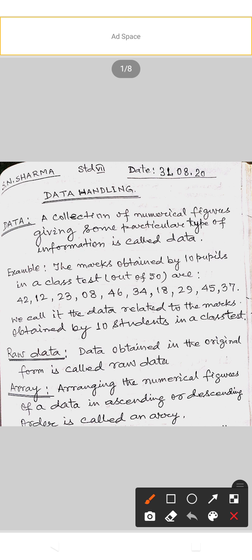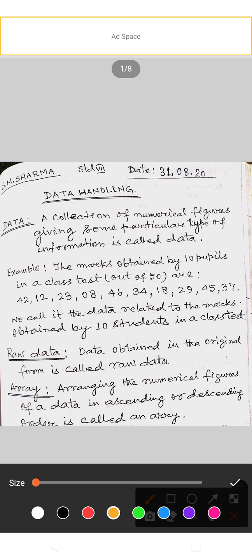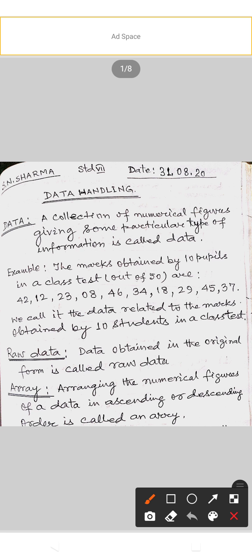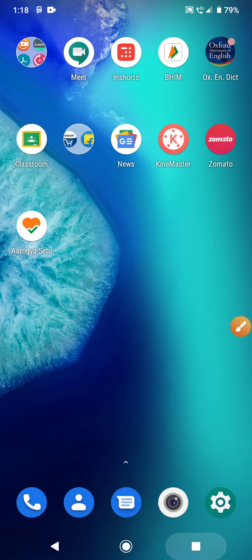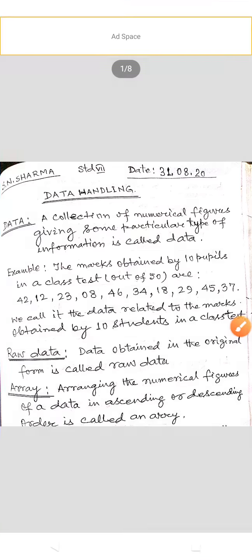For example, the marks obtained by 10 pupils in the class test out of 50 are 42, 12, 23, 08, 46, 34, 18, 29, 45, 37. We call it the data related to the marks obtained by 10 students in a class test. These figures are called data. Now, data obtained in the original form is called raw data.